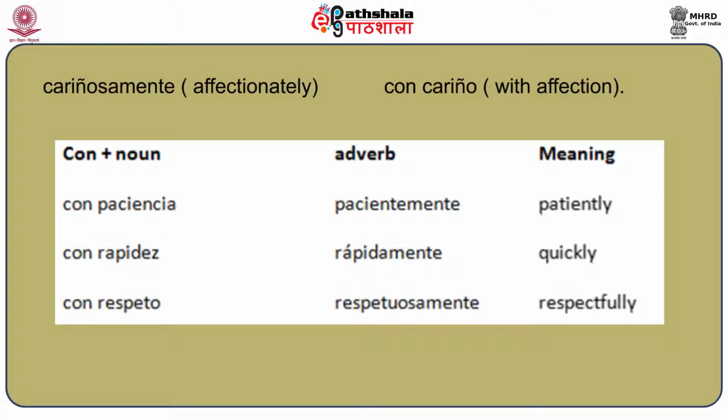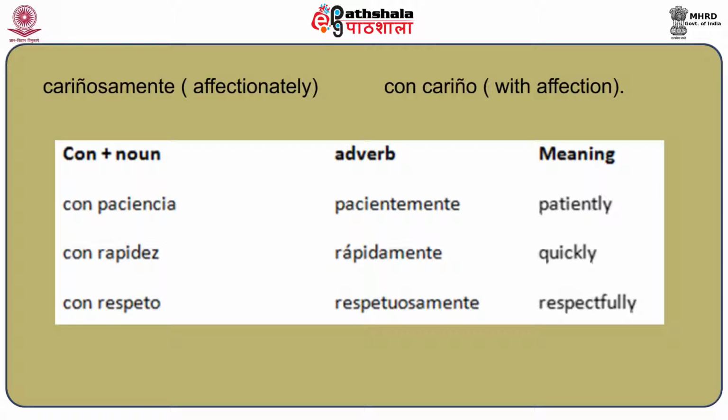Now in order to explain this concept, let's see some more examples given below for a better understanding of the same thing. If the adverb is pacientemente, that is patiently, and you don't remember it, then you can convey the same meaning by saying con paciencia, meaning with patience or patiently. In the same way, if you don't remember rápidamente, that is quickly, you can use the noun rapidez, which means quickness, and add the preposition con before it, and say con rapidez, meaning quickly.